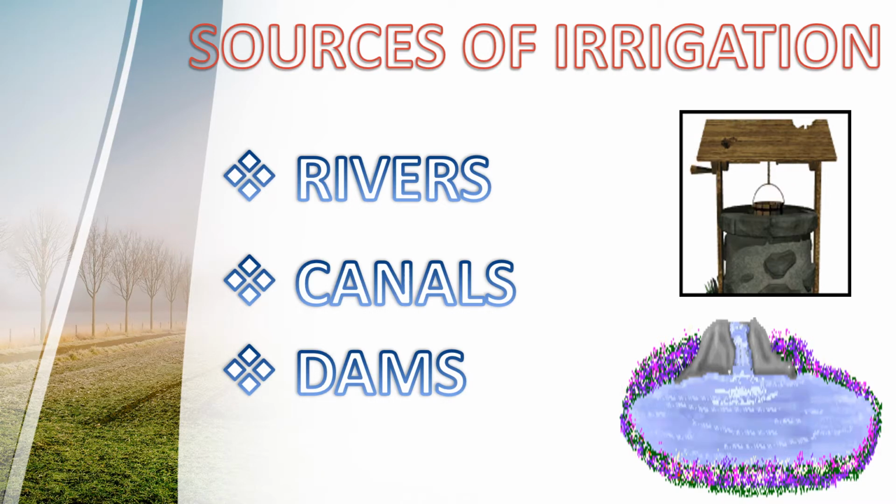Dear students, do you know the difference between a river and a canal? You have to find out this through your own efforts. Here we can see the different sources of water for irrigation.